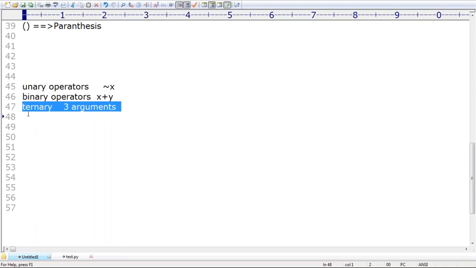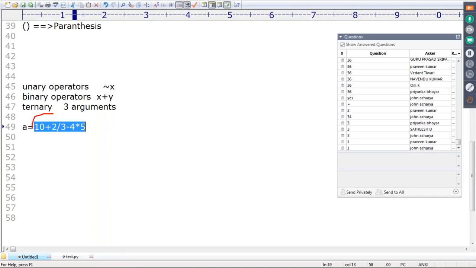It is universal across programming languages. Take a = 10 + 2 / 3 - 4 * 5. First all these things are evaluated based on precedence, and at last this value is assigned to a.